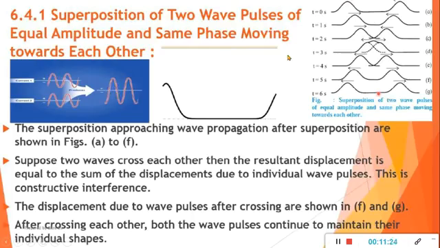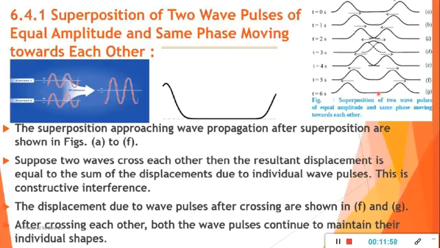Now in this case, to show what the effect will be, for the superposition of two wave pulses, the propagation of the approaching wave pulses, their successive positions after every second, their superposition and their propagation after superposition are shown in this figure. Here the successive superposition after every second is shown in the figure.